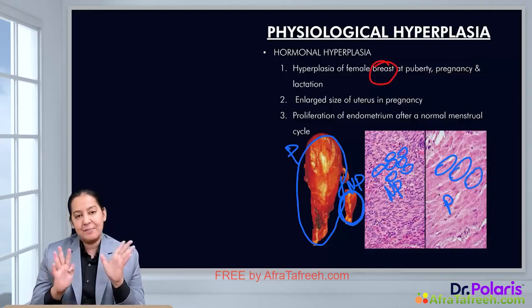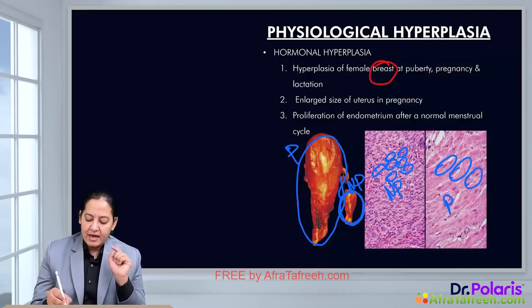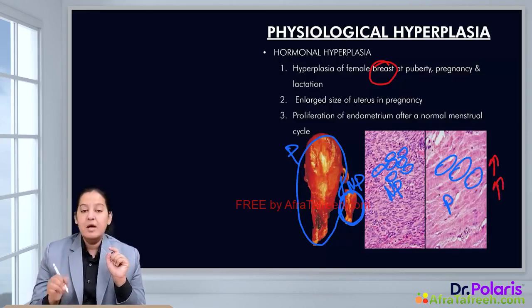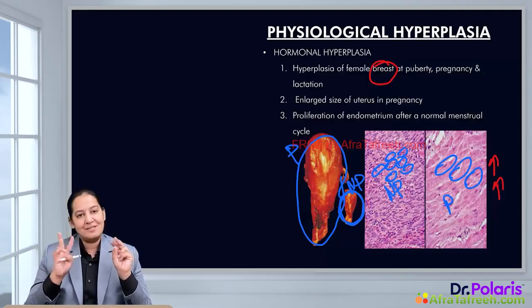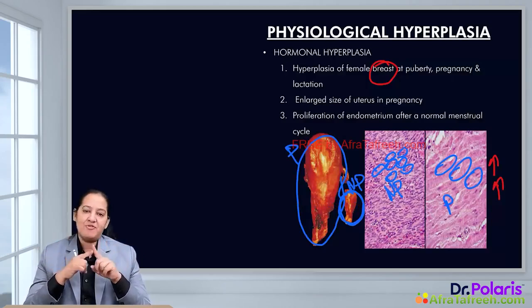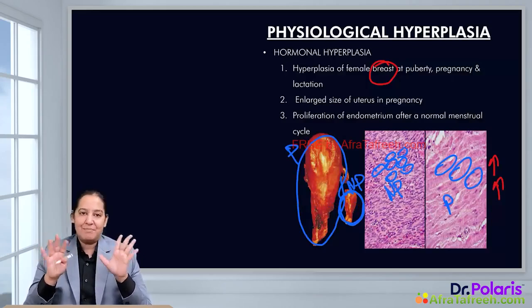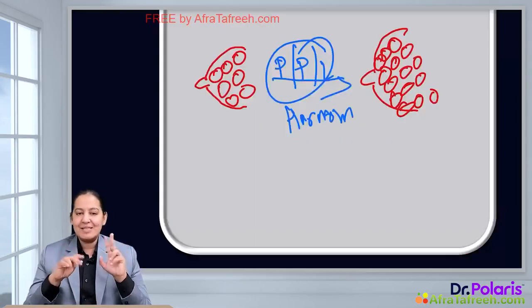So in the pregnant uterus, two things are there. The cells are increasing in size as well as number. So the pregnant uterus is an example of hypertrophy as well as hyperplasia. The only example which is an example of both hypertrophy and hyperplasia is the pregnant uterus. You can see it. So that is the second example.